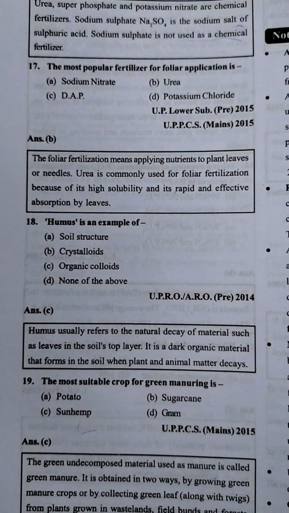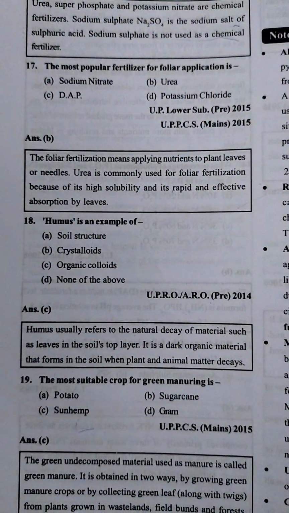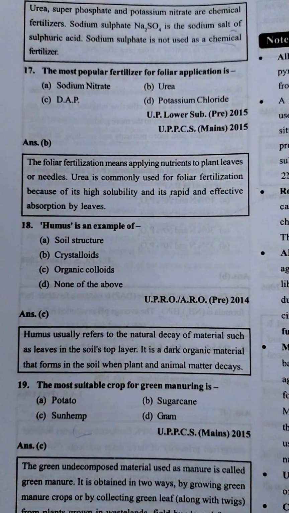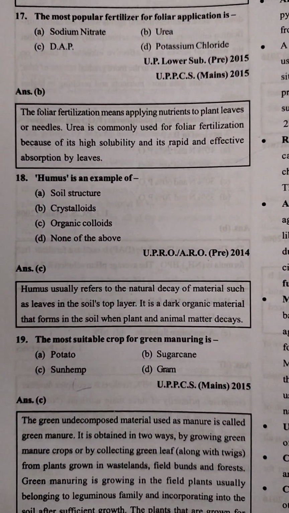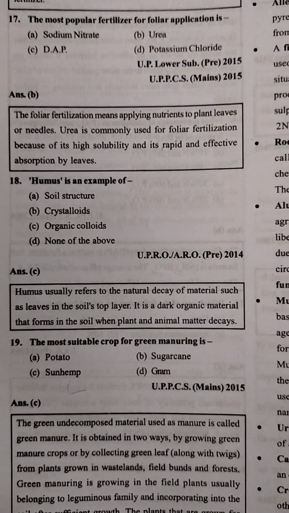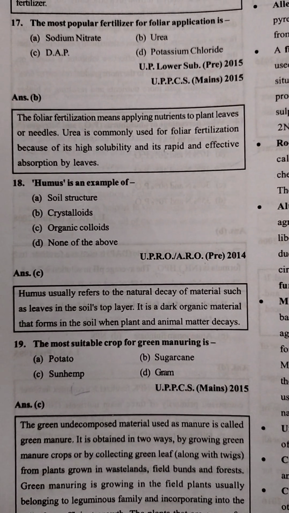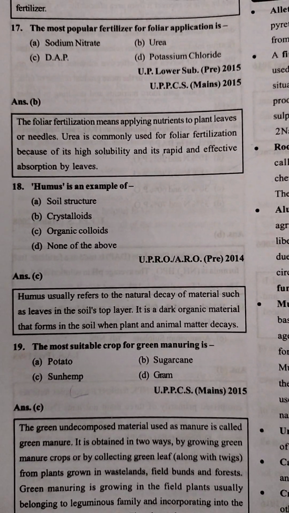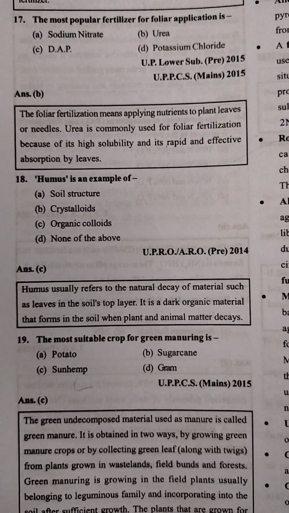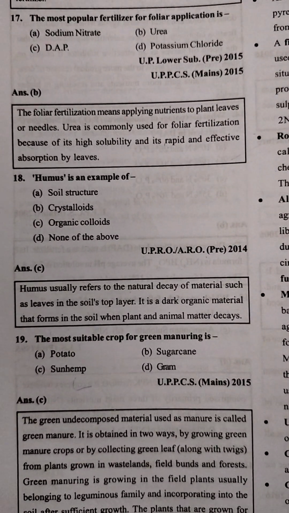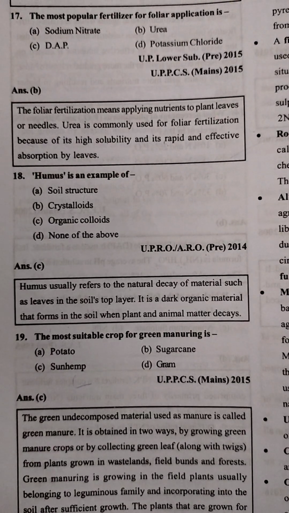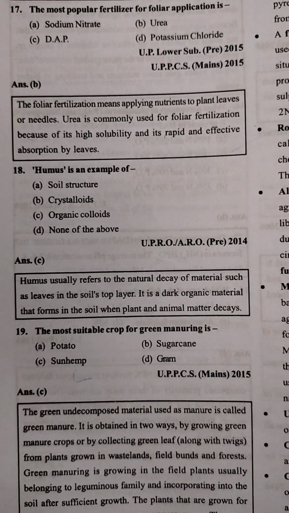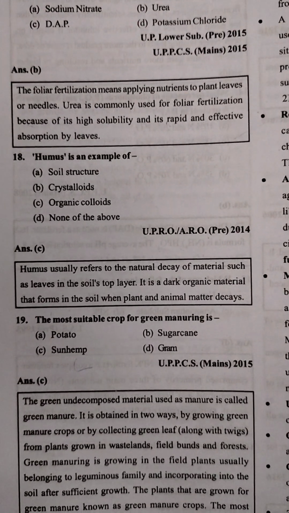Next, the most suitable crop for green manuring is sun hemp. The green undecomposed material used as manure is called green manure. It is obtained in two ways: by growing green manure crops or by collecting green leaves along with twigs from plants grown in wasteland, fields, bunds, and forests.